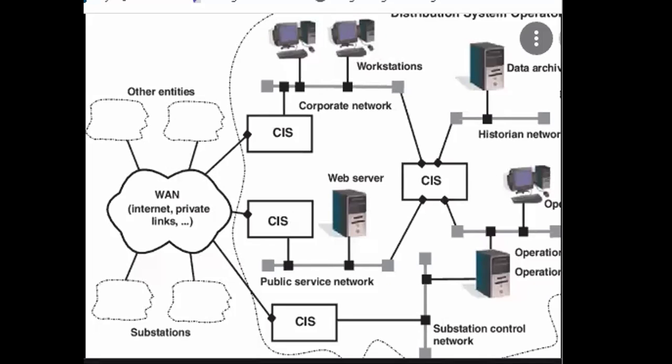A workstation, data receivers, historian networks, CIS, WAN, internet, private links, substations, other entities, public service networks, substation control networks. All these networks and multiple networks make the internet. So by definition, more than one computer connected together is known as the WWW, World Wide Web.